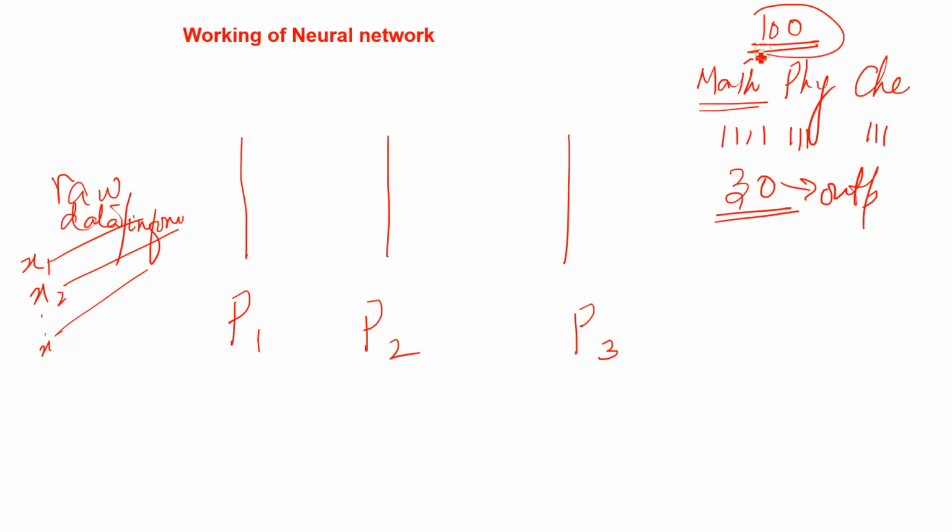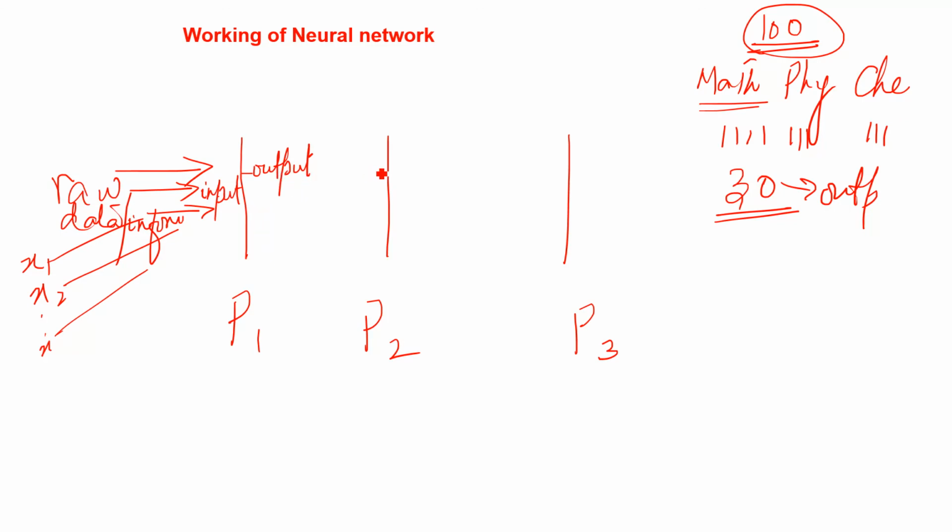So initially it was the raw data, it was mixed. So same thing happened here. We provide raw information to processor 1, which is called the input, right? Here processor 1 will perform some functions, and then it will produce some output, right? This is the input for P1, processor 1, and this is the output of P1.